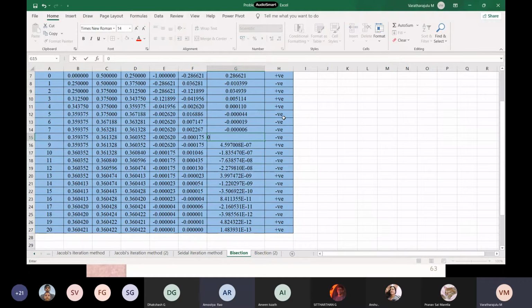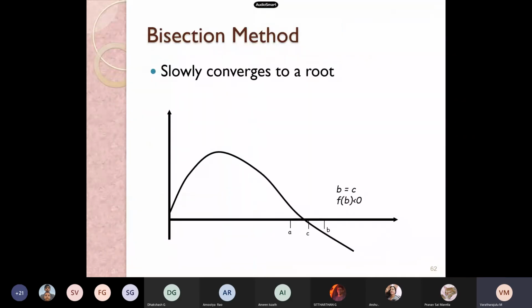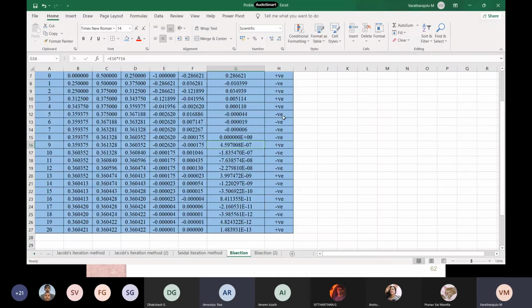When you get 0, think over the graph. As stated by your friend, that is the point of our interest, that is the root. Where the curve takes the sign change, that is our main focus. At that point alone you will get 0. The rest won't be 0, right? Yes sir, I got it sir. Okay, I'll undo.